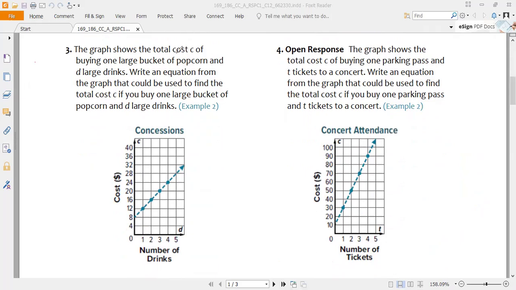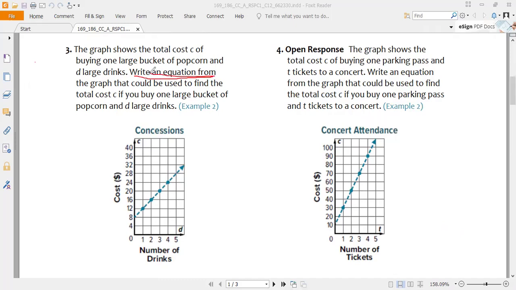Okay, the graph shows the total cost C of buying one large bucket of popcorn and D large drinks. You can see here this is the cost. So this is the number of drinks. You have 0 drinks, it costs 8. You have 1 drink, it costs 12. You have 2 drinks, it costs 16. You have 3 drinks, it costs 20, and so on. Okay, right, this is our main task.